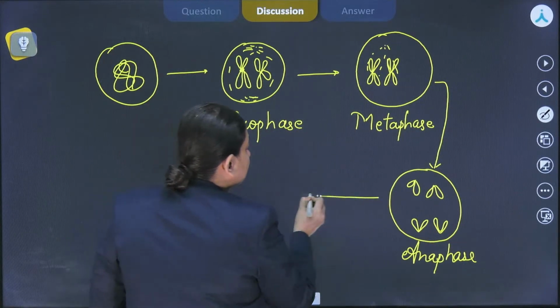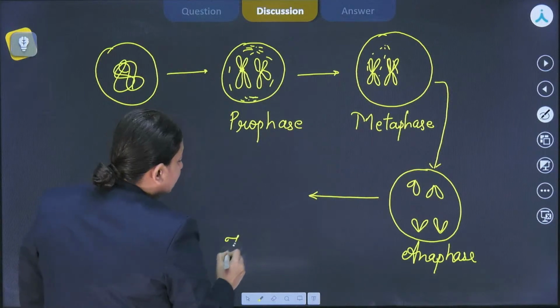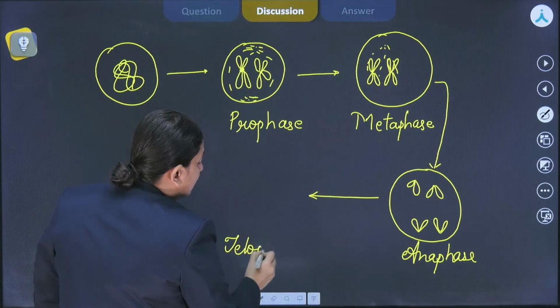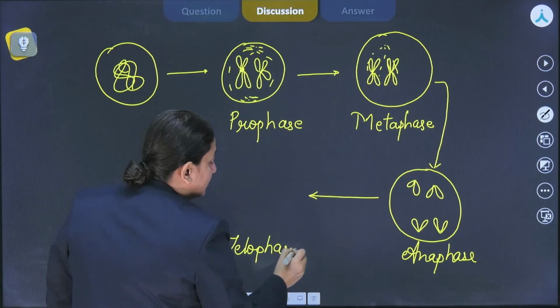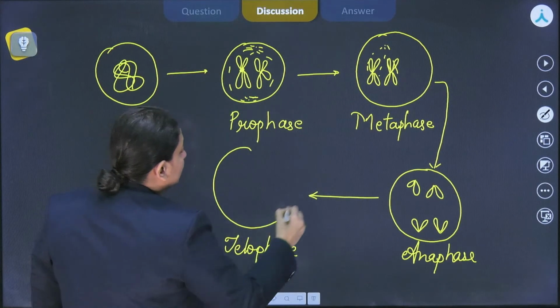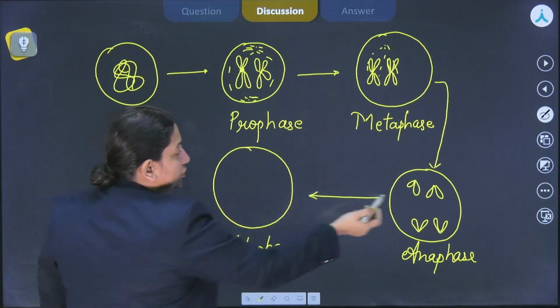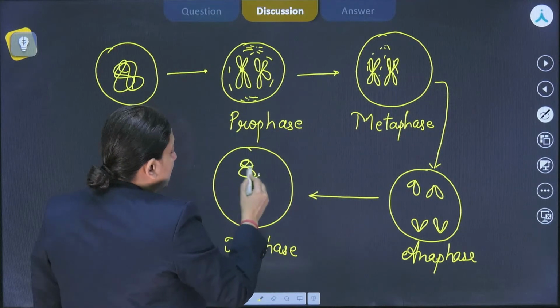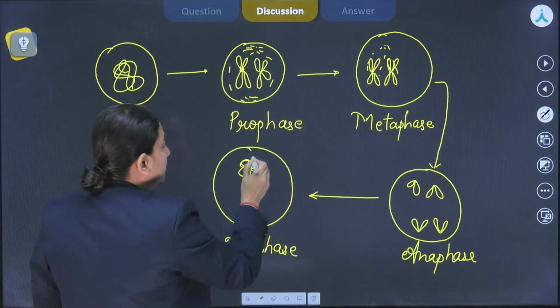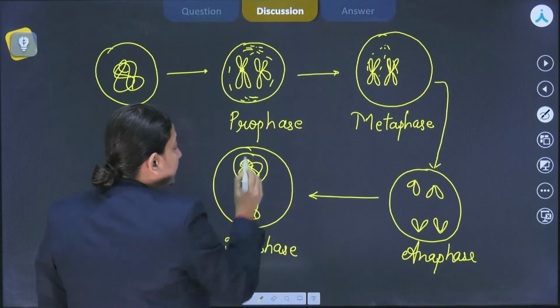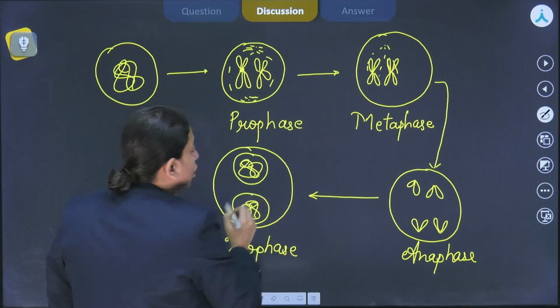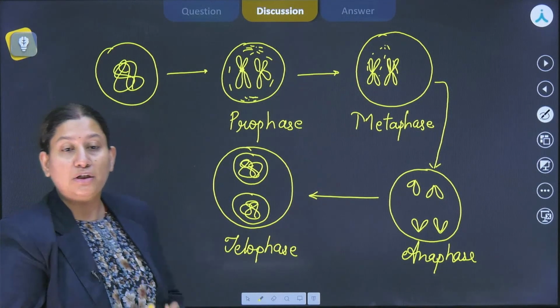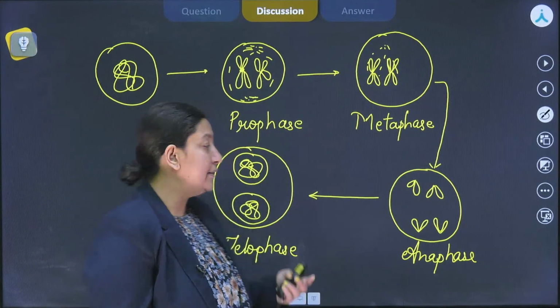Then further, this is going to be followed by the last phase of karyokinesis, which is telophase. And in this, what we are going to observe is the decondensation of these chromosomes at the 2 poles, and the reappearance or reintegration of the nuclear envelope, the nucleolus, and so on, right?